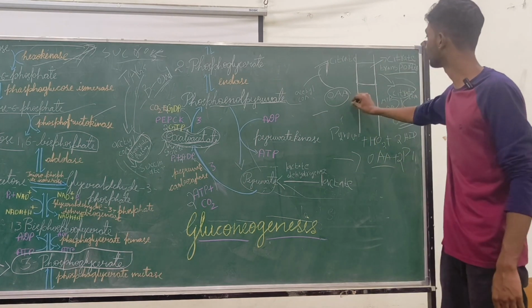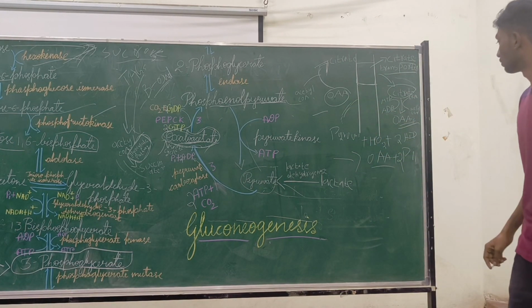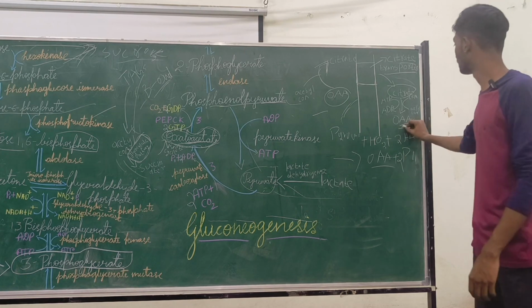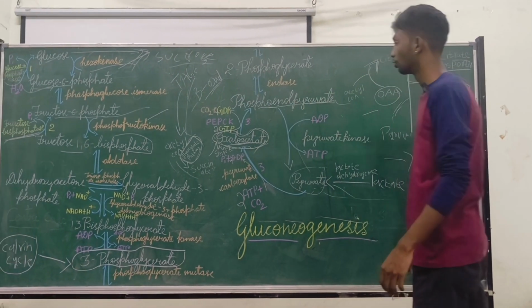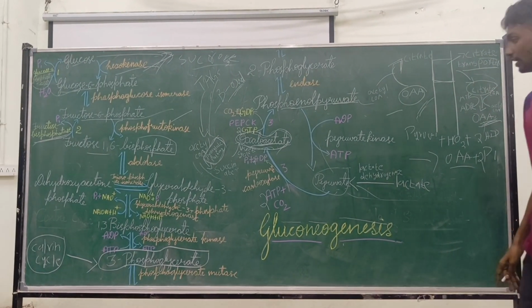It's a very important topic in biochemistry. So the oxaloacetate can come out, and then it can enter the gluconeogenesis pathway in this way.